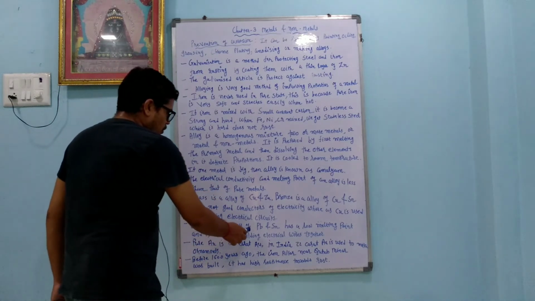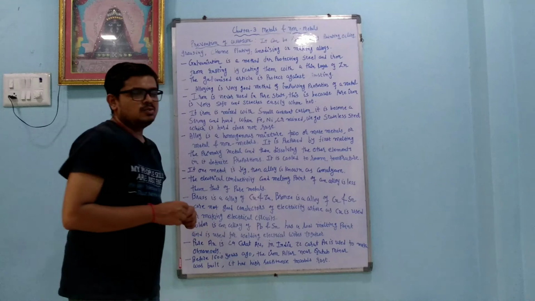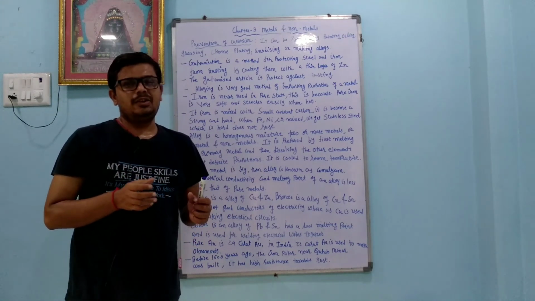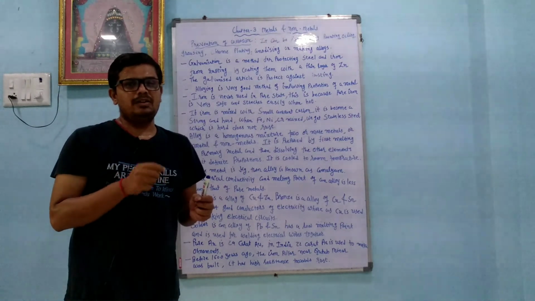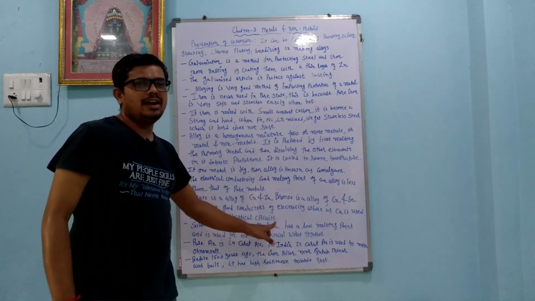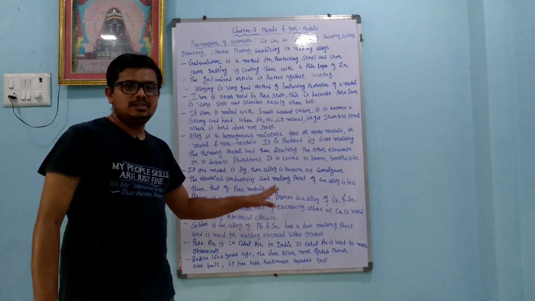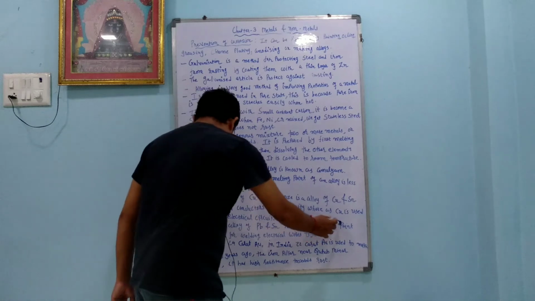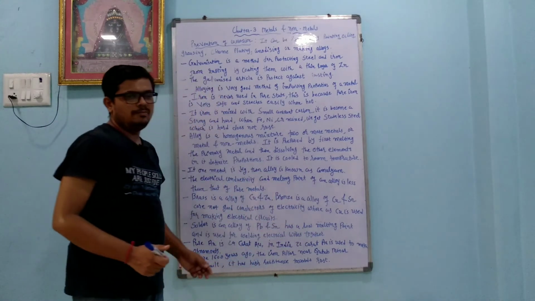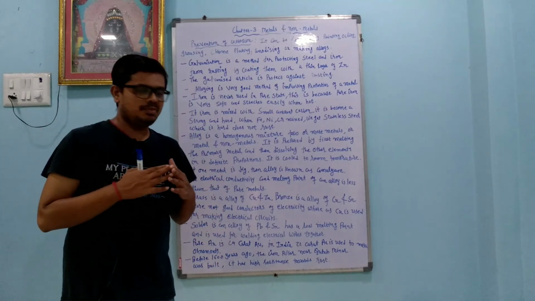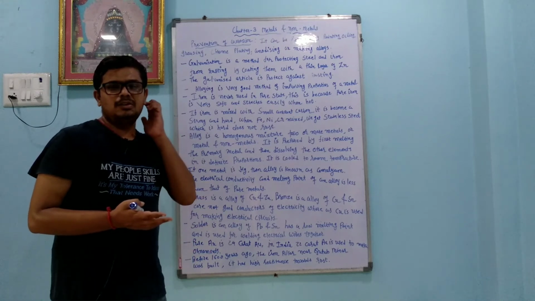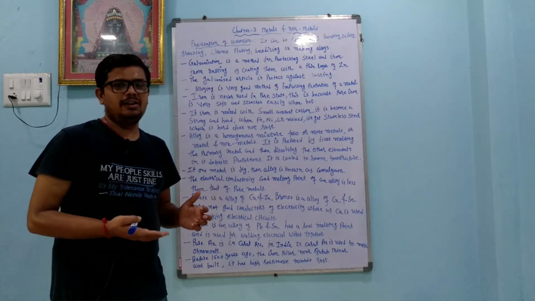Solder is an alloy of lead and tin. Dear student, many times when your TV or computer has some problem, the person who comes to repair it does soldering. So in soldering what is used? Lead and tin. It has a low melting point and is used for welding electrical wires together. I think you have also seen many times a person come to repair a TV, computer or other electrical appliance.